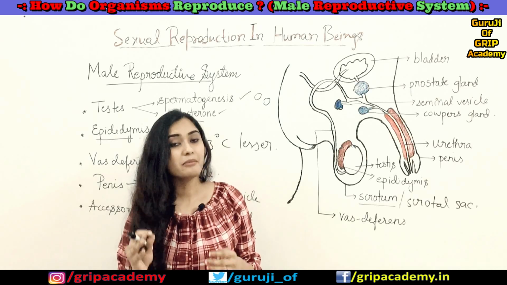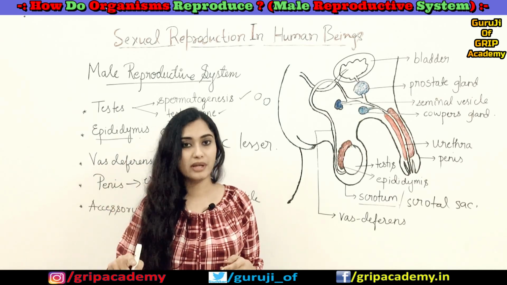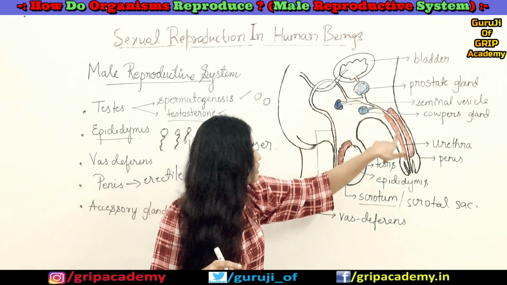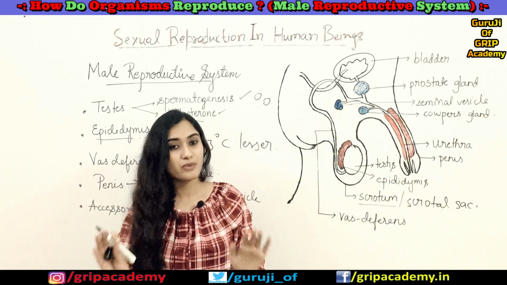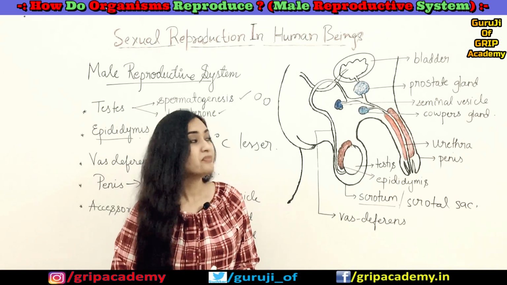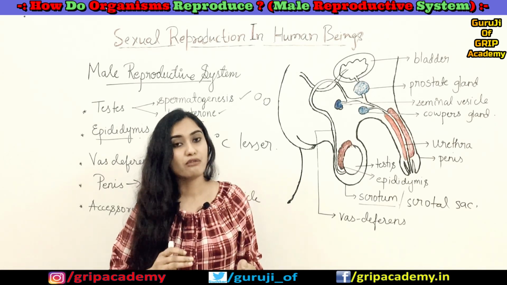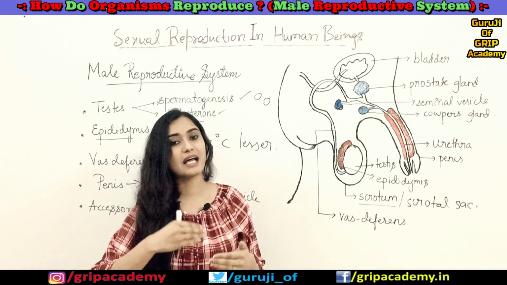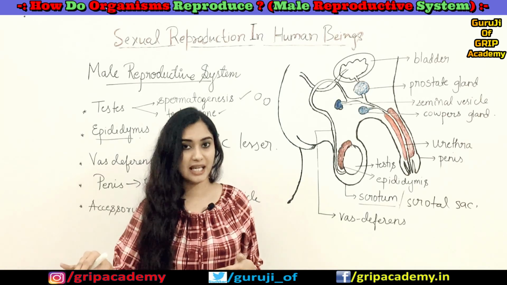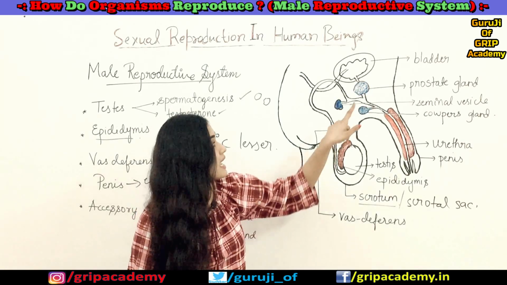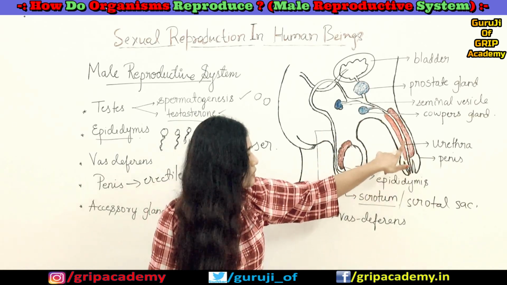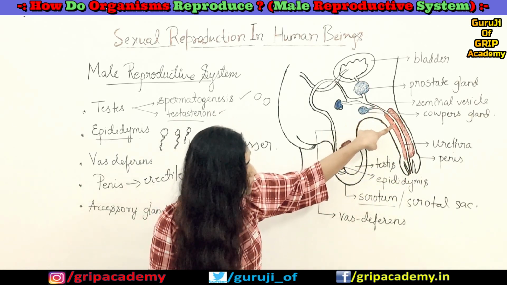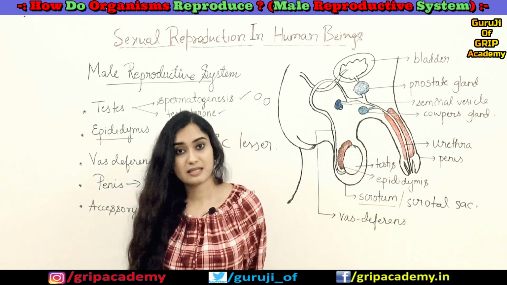So the urethra is a common opening for both urination as well as semen ejaculation, which means that in males there will be only one opening for urination as well as for semen ejaculation. To ejaculate the sperms as well as the urine, there is only one opening, which is the urethra, which is going through this penis.